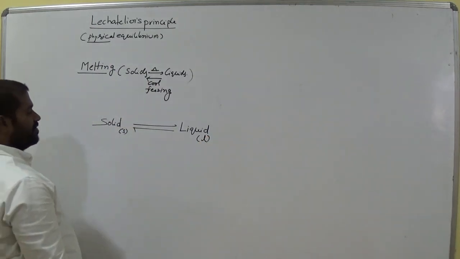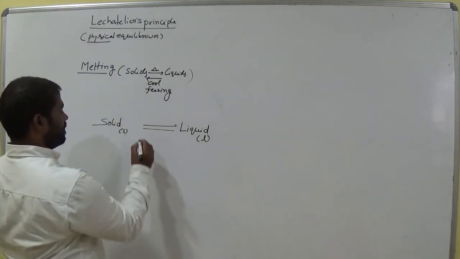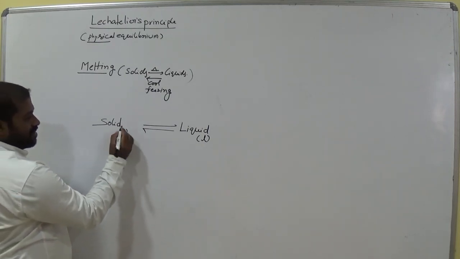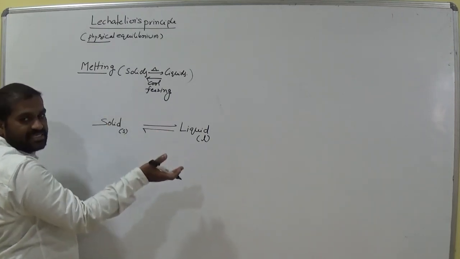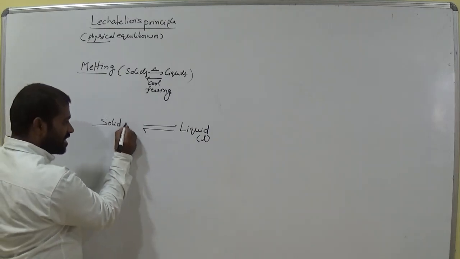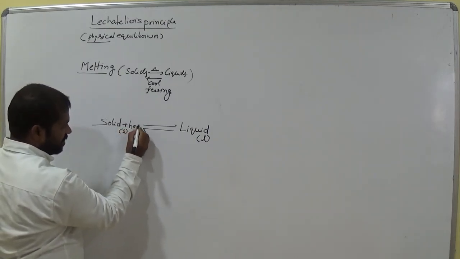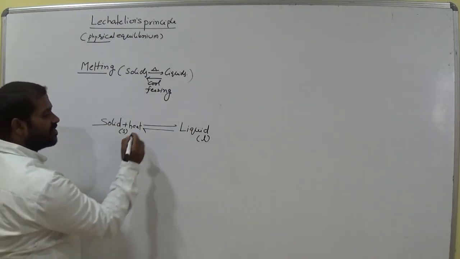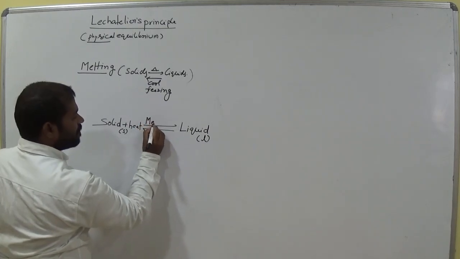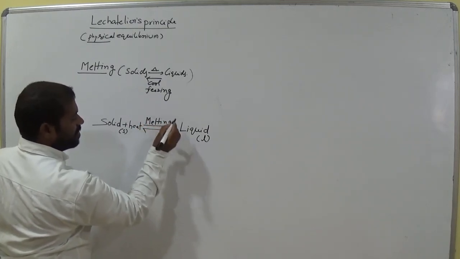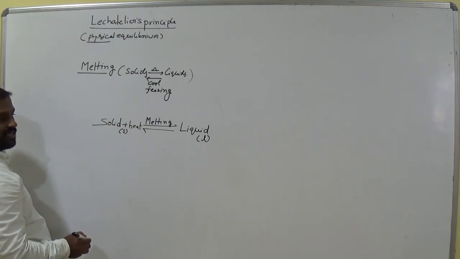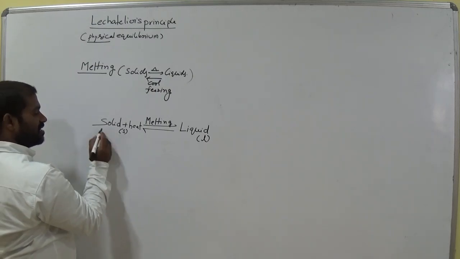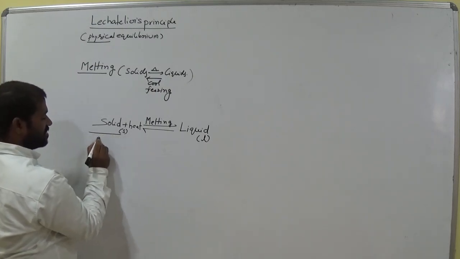Now tell me, when solids are converted to liquids, we offer some heat energy, am I right? Only then are solids converted to liquid. That phenomenon is called melting. The temperature is called the melting point. Now solids are considered as reactants.